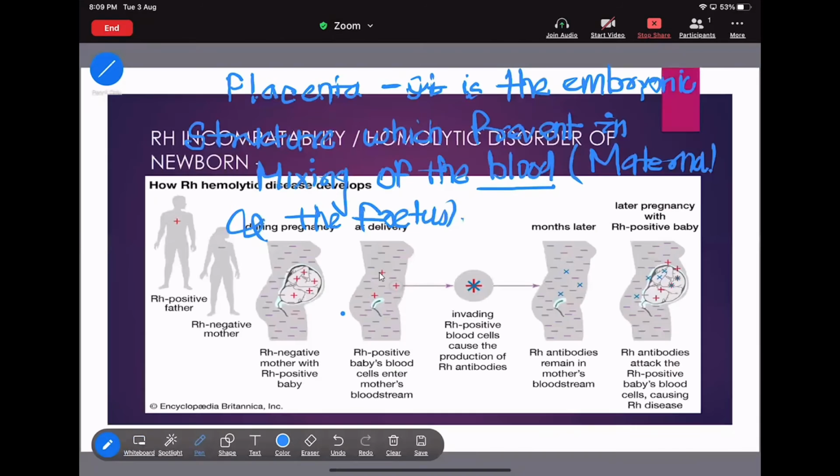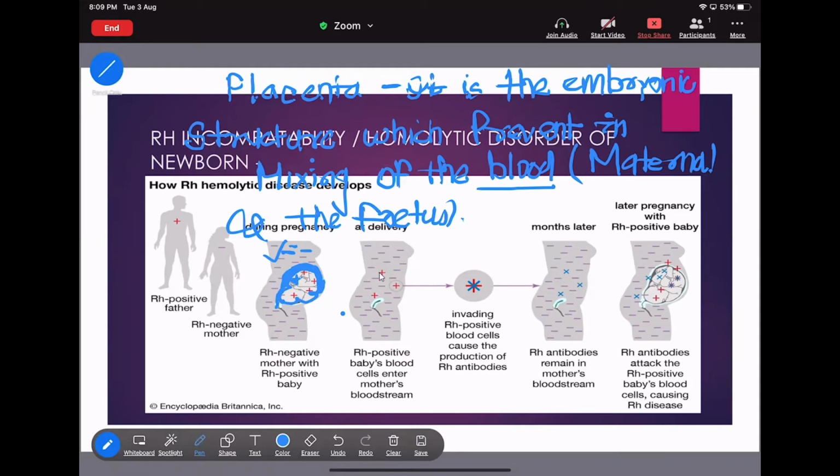देखो यहाँ पे देखो ये क्या है? ये fetus है, ठीक है? This outer layer, you can say the barrier, that is the placenta, which helps in preventing the mixing. This is the blood of the mother and this is the blood of the fetus. So this acts like a barrier between the mother's blood and the fetus's blood. This is the exact function of the placenta. Placenta is nothing but an embryonic structure which helps in preventing the mixing of fetus blood and the maternal blood.